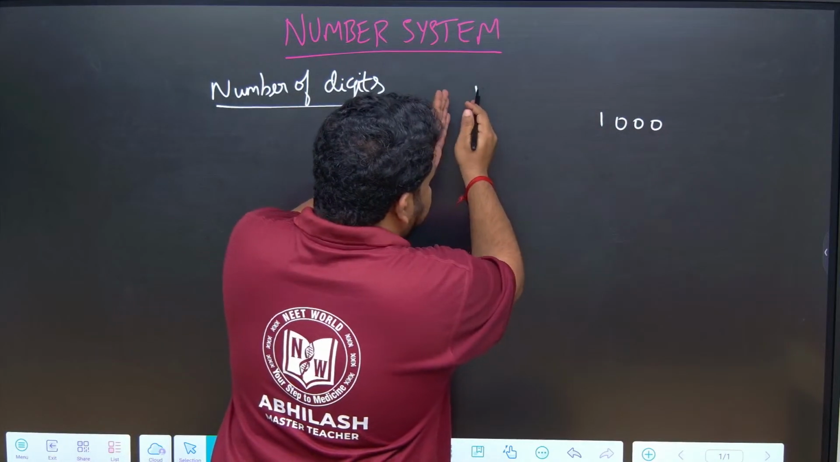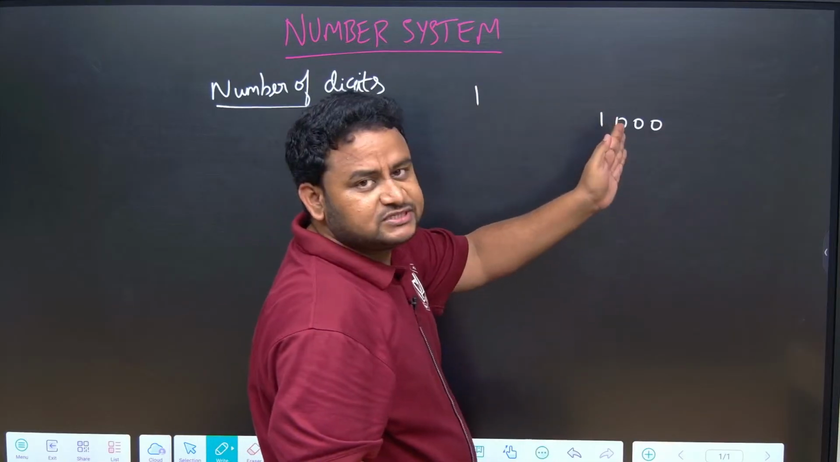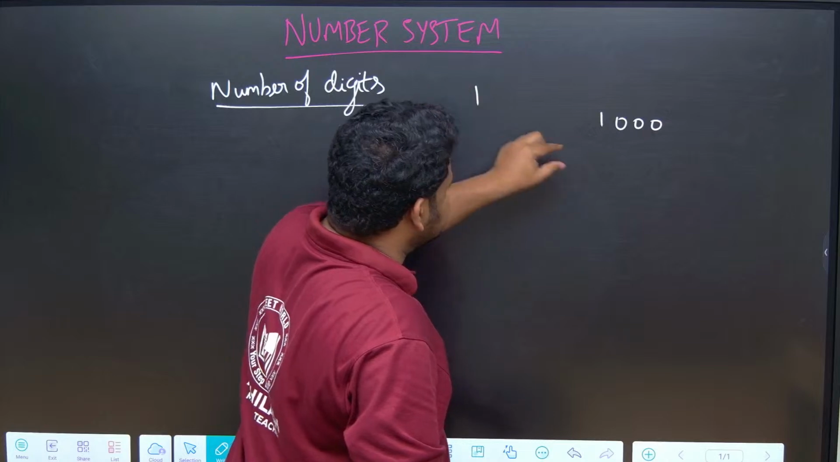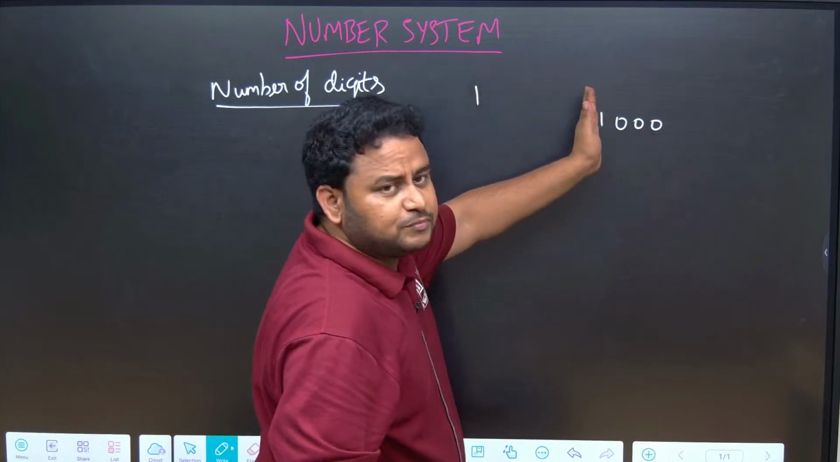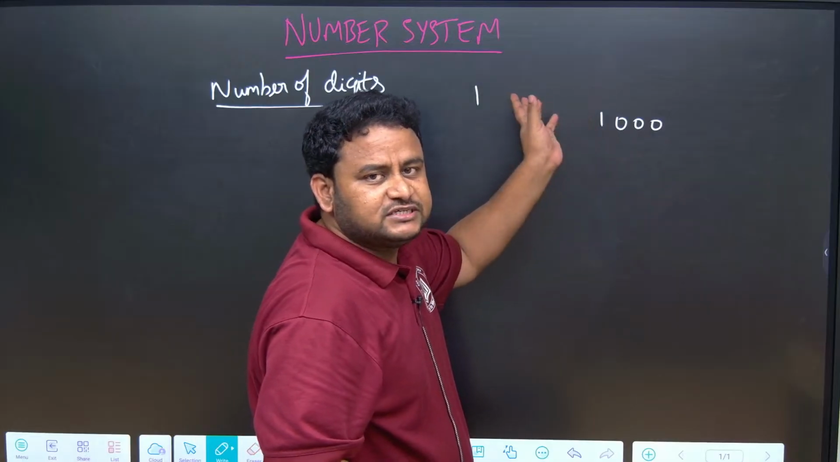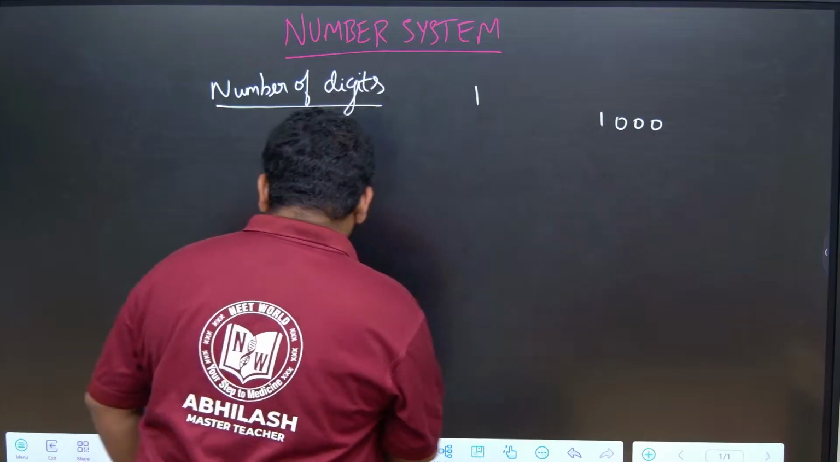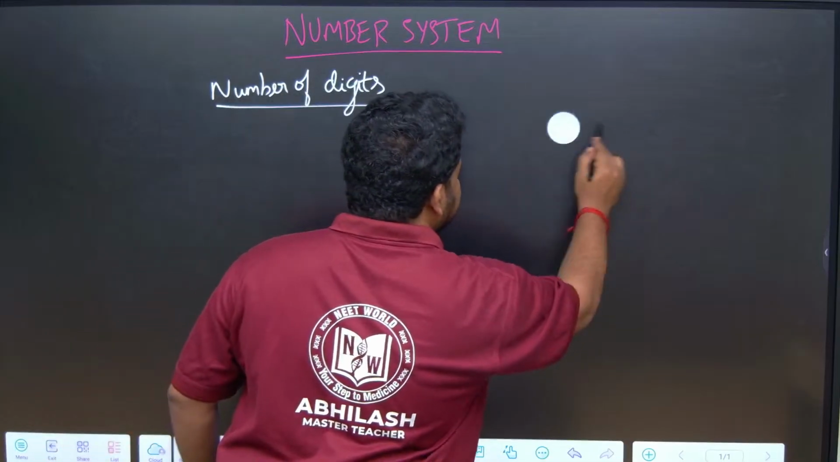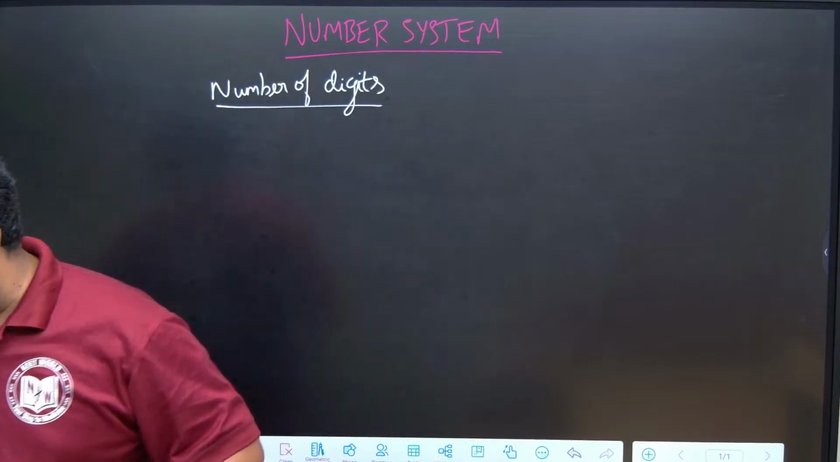Up to 1000, how many digits are being used? From 1 to 1000, how many digits are being used? Digit means what? 1 is 1 digit. Here 1000 has how many digits? 1, 2, 3, 4. Like that, in between there are so many numbers. If you add each of the digits, how many digits are coming? That is the meaning of number of digits. So, how to find that? We will see here. Let me take a book here.